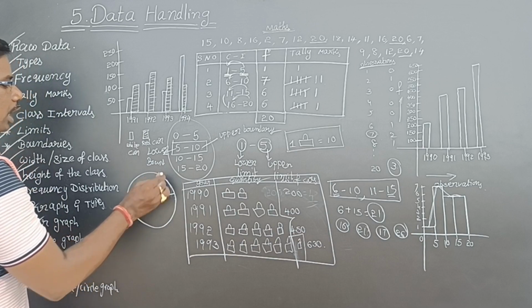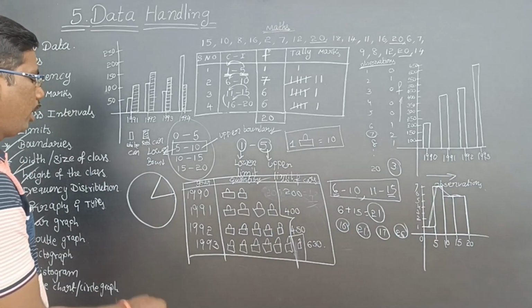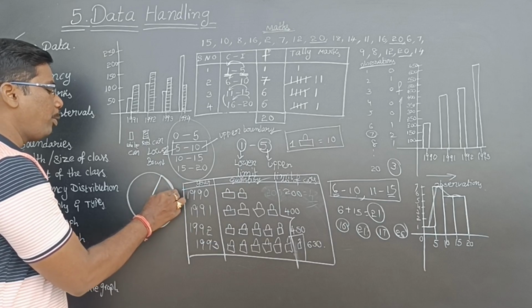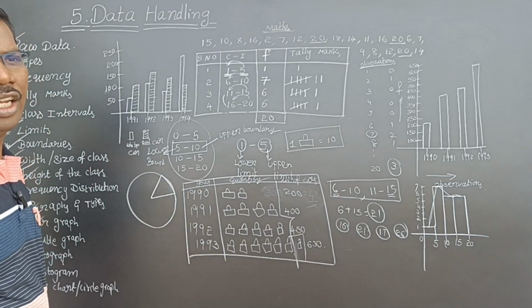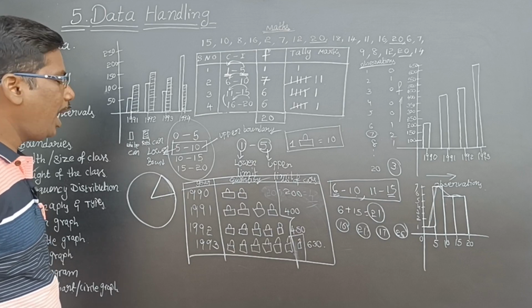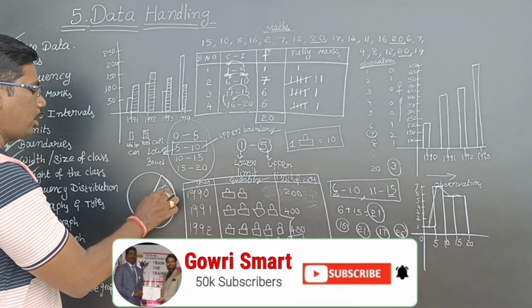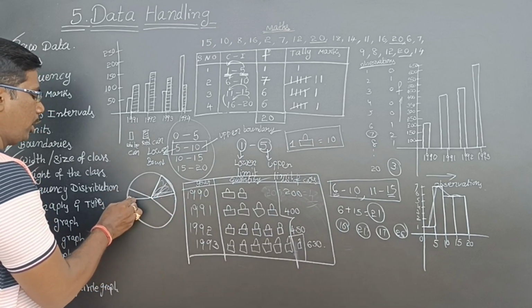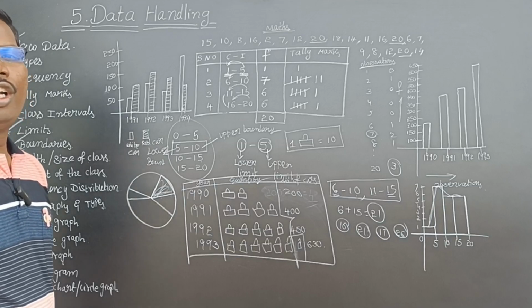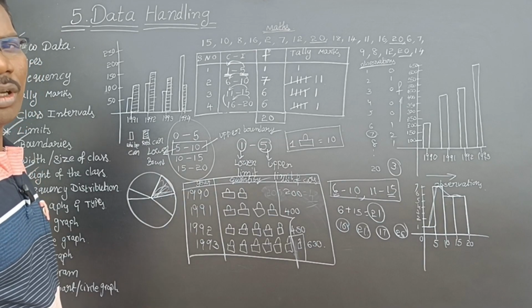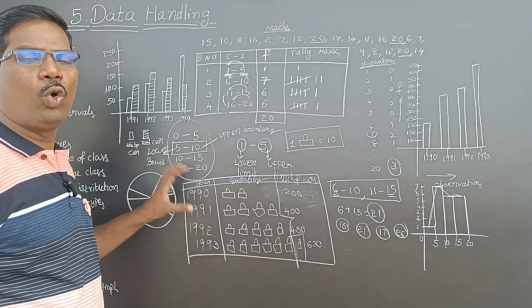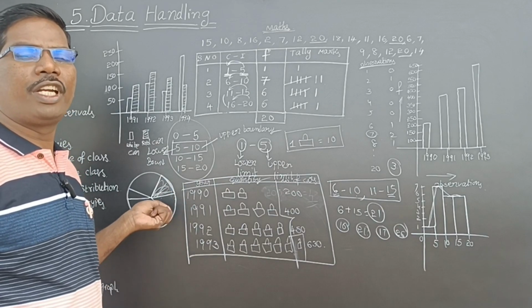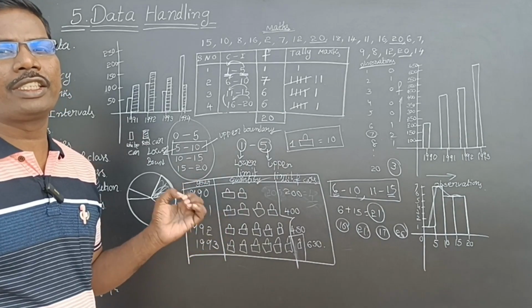The space which is occupied by two radii of the circle and the arc which joins the endpoints of the radii is called a sector. So if you divide the whole circle into some parts using sectors, then that representation of data is called a pie chart or circle graph.